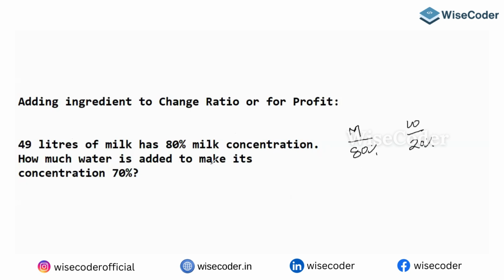What he is adding is water only. When he is adding water, can I say the milk will be 0% and the water will be 100%?